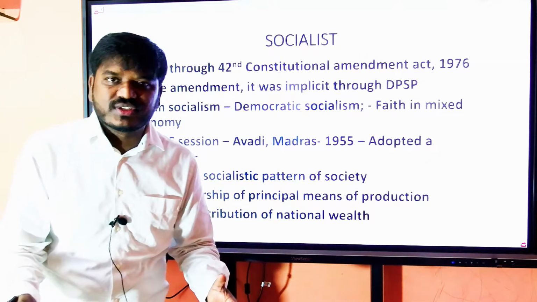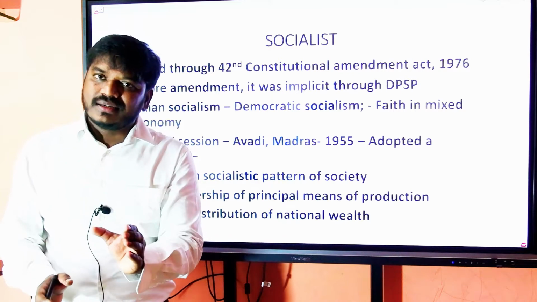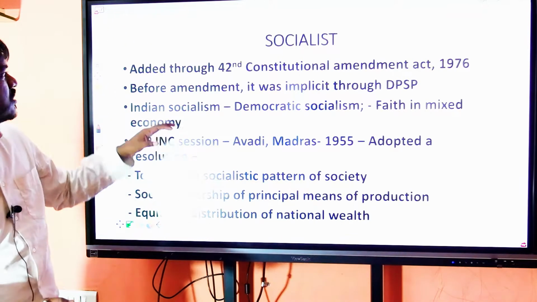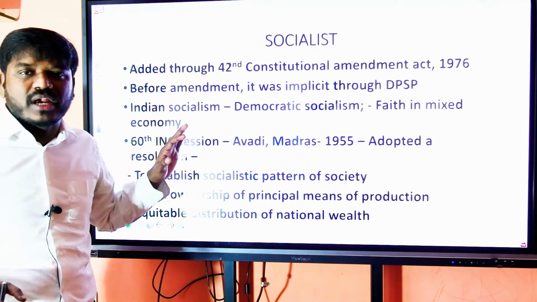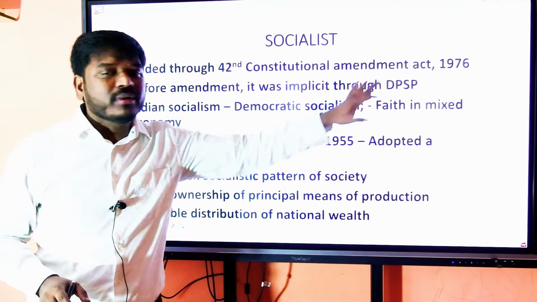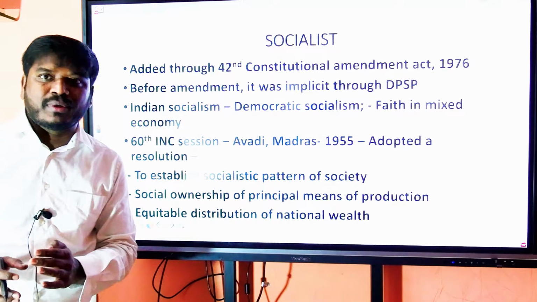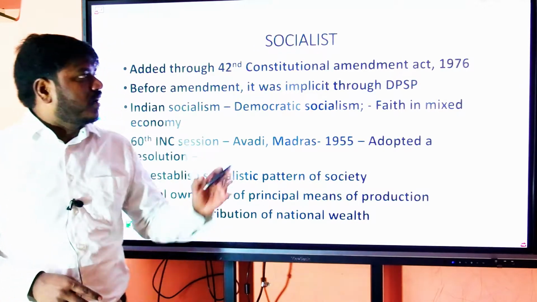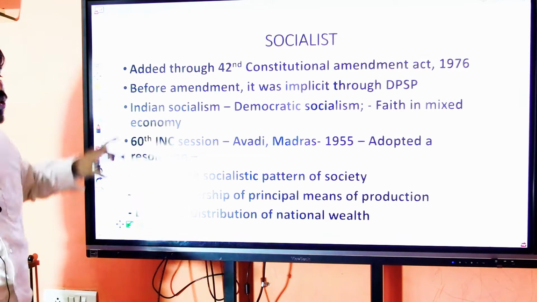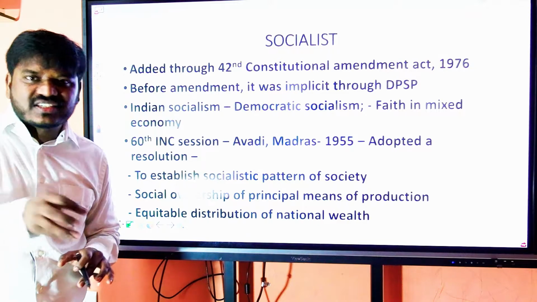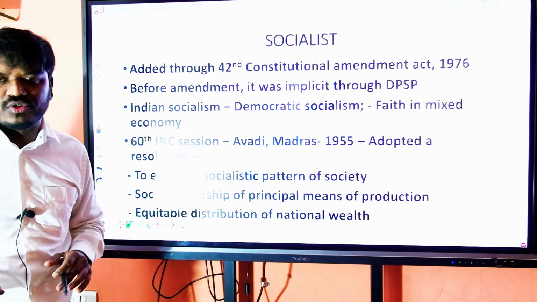Another word given in the preamble is "socialist", which was not originally in the preamble. It was added to the preamble through the 42nd Constitutional Amendment Act in 1976. In fact, these elements were already existing in the Constitution.